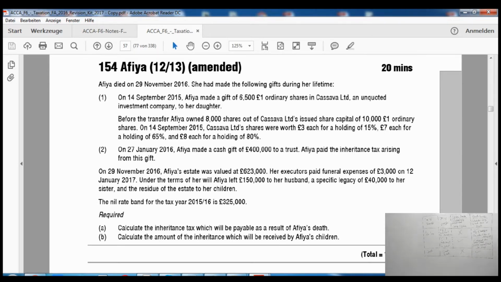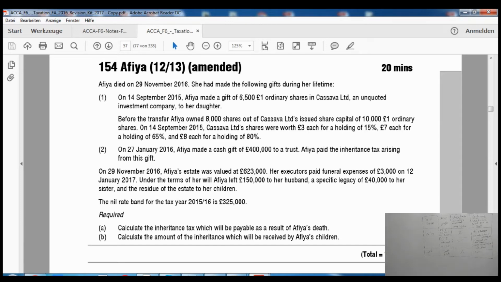Now after that it says, before the transfer Afia owned 8,000 shares of C Limited. C Limited's issued share capital was 10,000 shares. Now before the transfer she held 8,000 shares, which is 80% in the company, because the share capital of the company was 10,000 shares, so she held 80% in that company before the transfer.